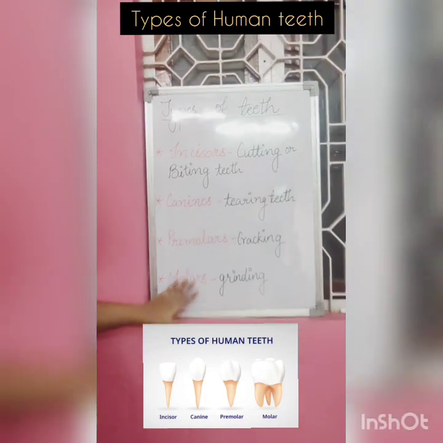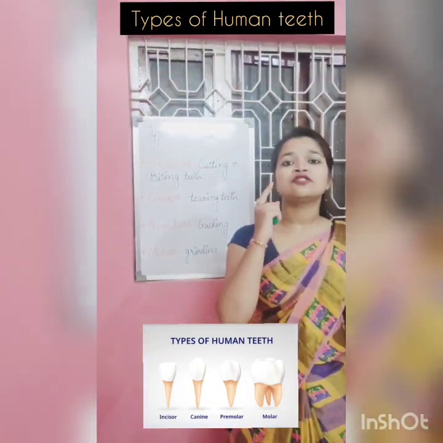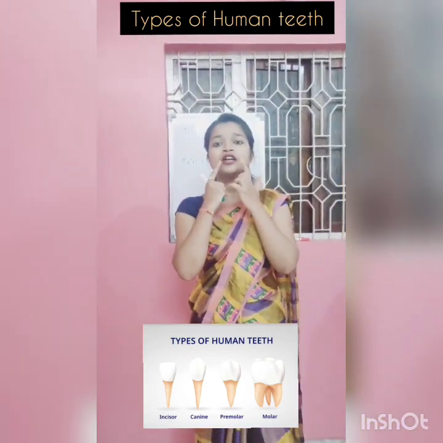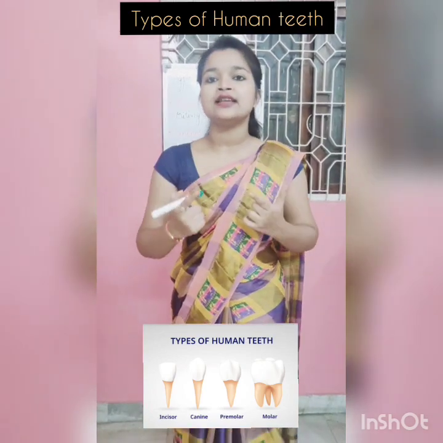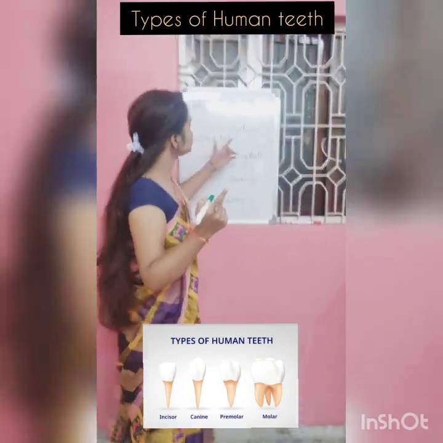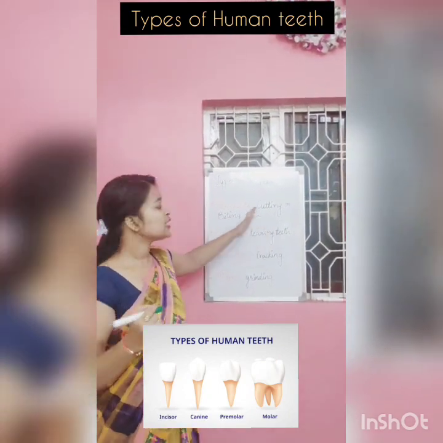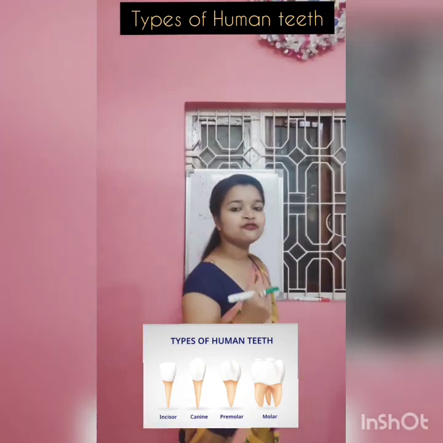First of all, we will see what incisors are. Incisors are the front 4 teeth that are present in your mouth. If you count your front 4 teeth, those are the incisors. These teeth are used for cutting or biting the food.